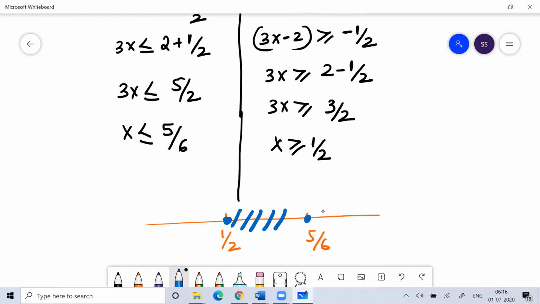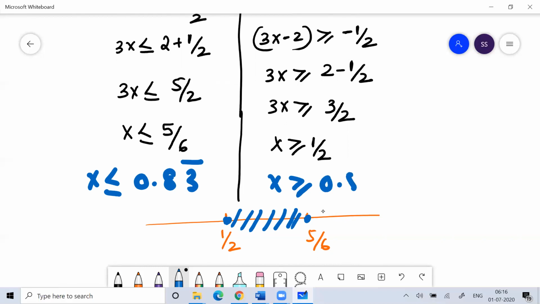So the value would be from 0.5 to 0.833. 5 by 6 is 0.8333, a recurring decimal. So x is less than or equal to 0.833, and x is greater than or equal to 0.5.